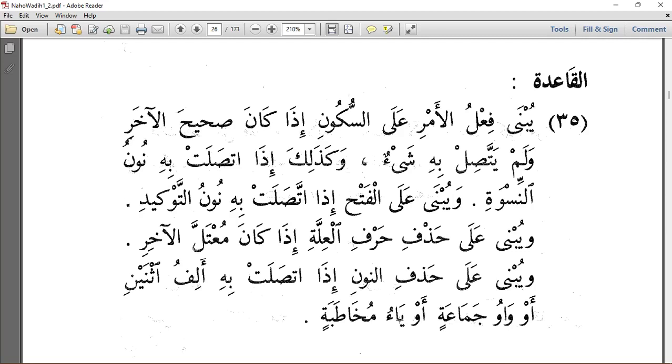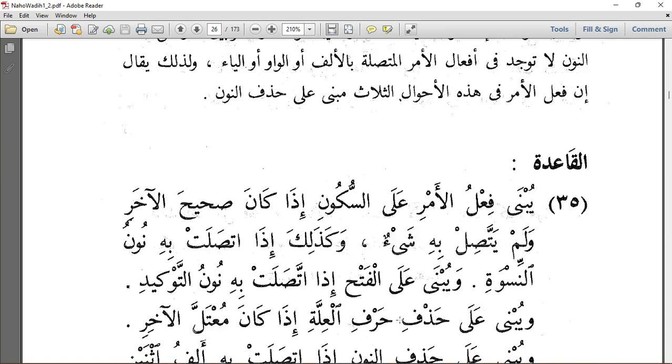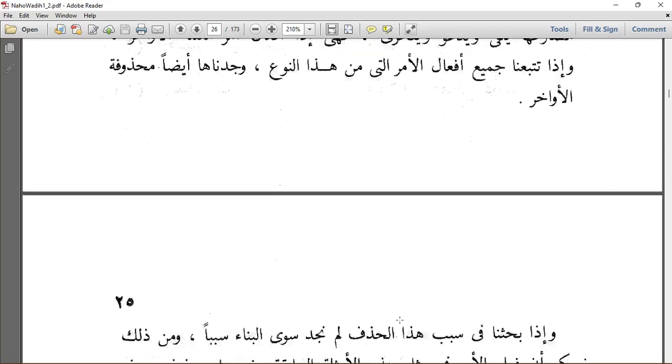Firstly, when our fi'l ends with a sound letter and is not connected to anything else, it is mabniyu ala sukun. Secondly, if it is connected to nun niswa, it is also mabniyu ala sukun. But it is mabniyu ala al-fathi if it is connected to nun tawkid, the nun for emphasis. Then it is mabniyu ala hazfi harfi al-illa if it ends with a weak letter, and mabniyu ala hazfi nun if it is connected to alif al-ithnain, waw al-jamaa, or ya al-mukhataba. So that is the qaida.